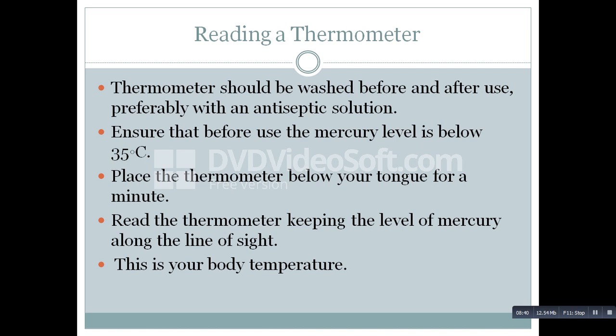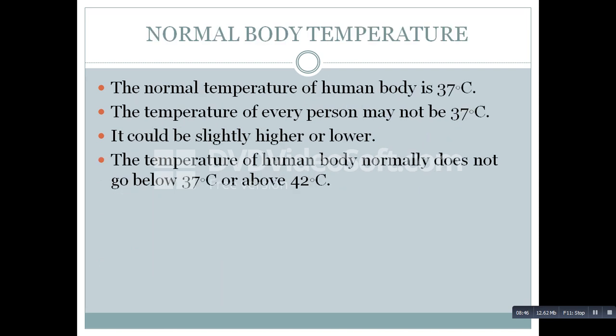Now what is the normal body temperature of a human body? The normal temperature of a human body is usually 37 degrees Celsius. The temperature of every person need not be 37 degrees. It may be slightly higher or lower. Usually the normal value we take for the human body is 37 degrees Celsius, and it will not go above 42 degrees Celsius. A person who is having a temperature above 37 degrees Celsius can be considered as a person having fever. So this is what I had to tell you about today's class.